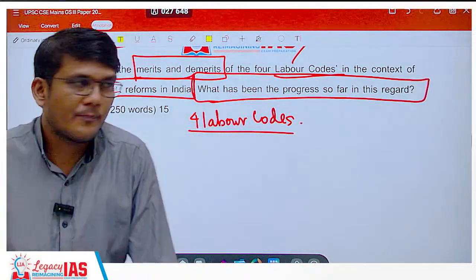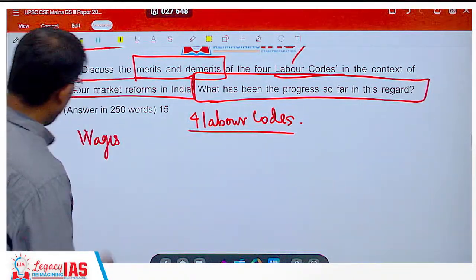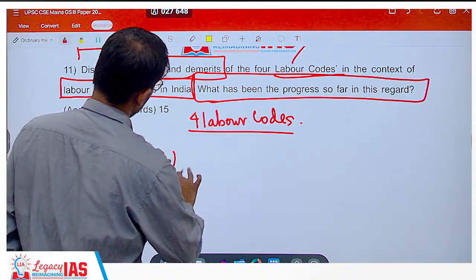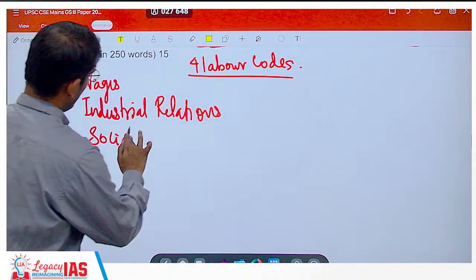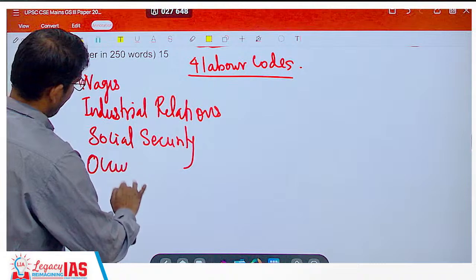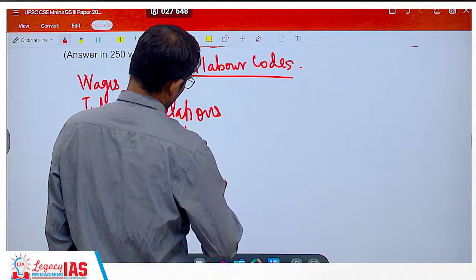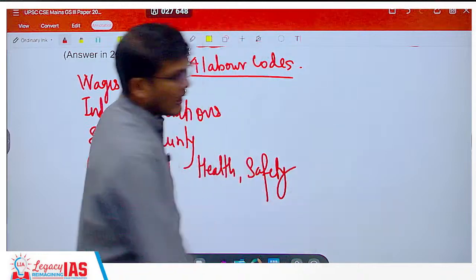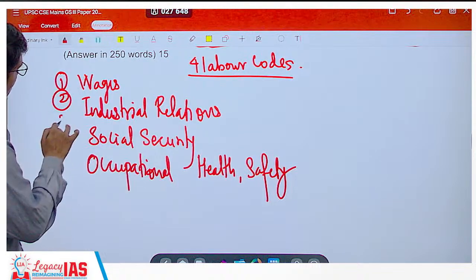Those 4 labor codes are the labor code on wages, labor code on industrial relations, labor code on social security, and labor code on occupational health and safety. So these are basically your 4 labor codes.